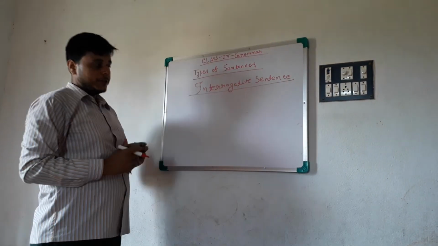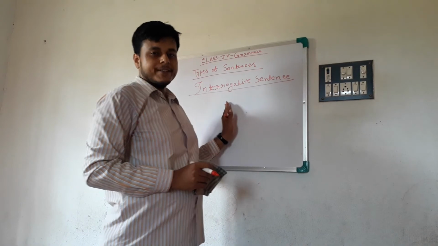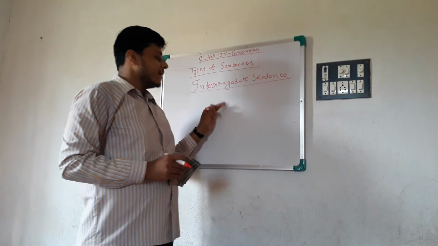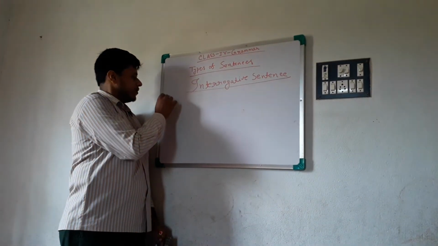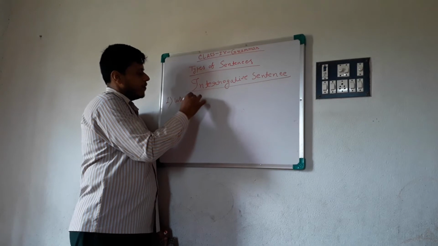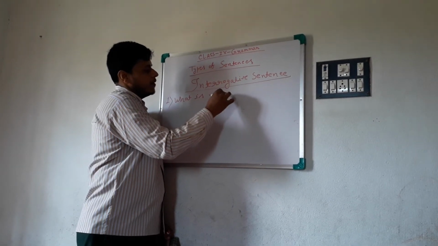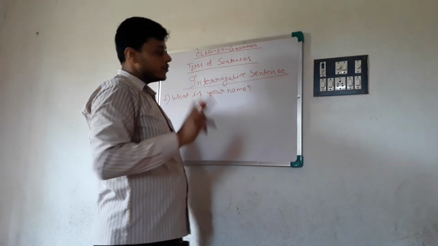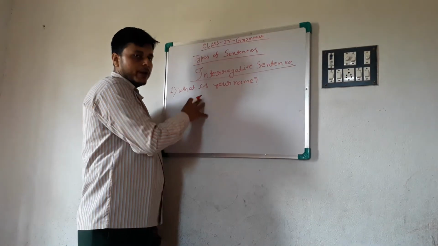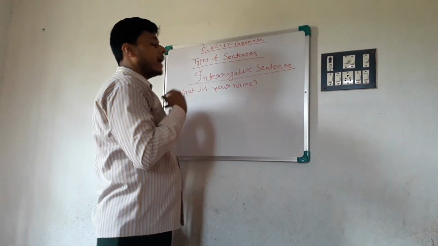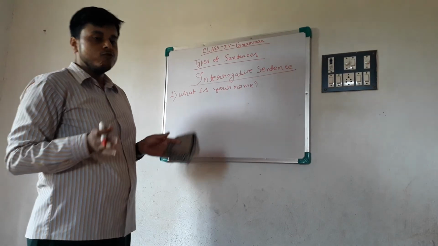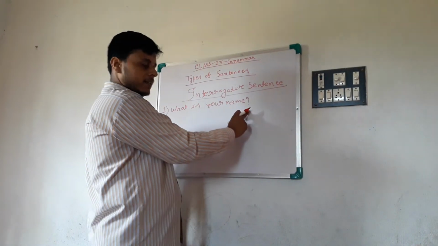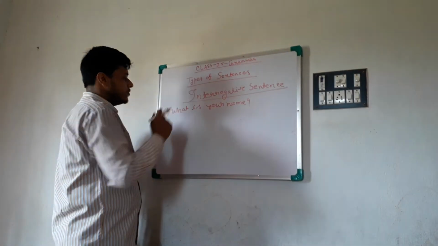Do you know what is interrogative sentence? You have also read in class 3 interrogative sentence. Can you tell me what interrogative sentence means? Interrogative sentence makes a question like, first, what is your name? Remember, interrogative sentence always asks us something like what is your name? When you give the answer, then it is a statement. And when I ask you anything, this is a question. And when you give me the answer, that's a statement.